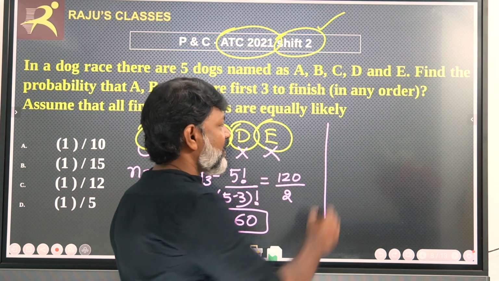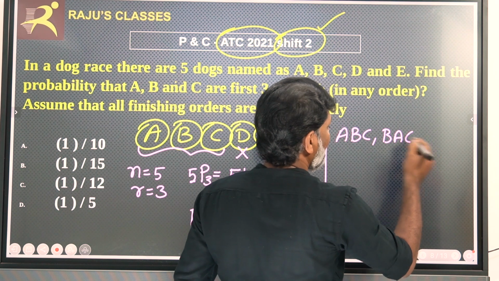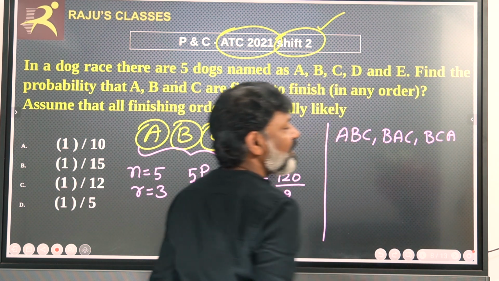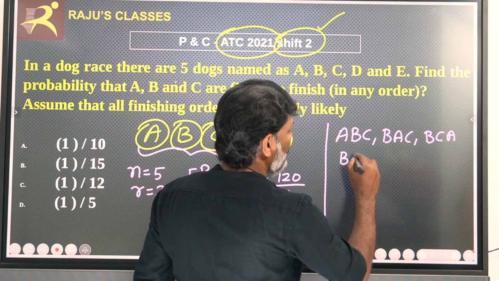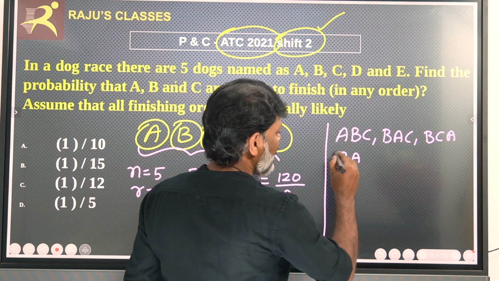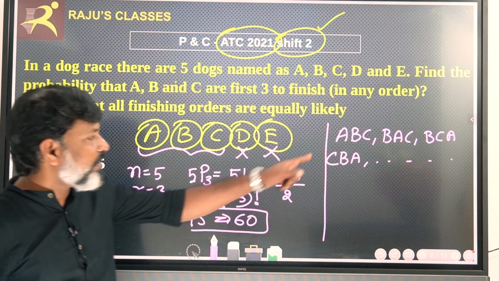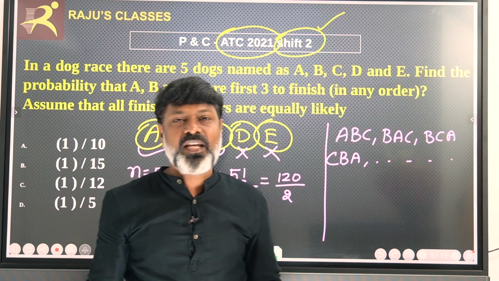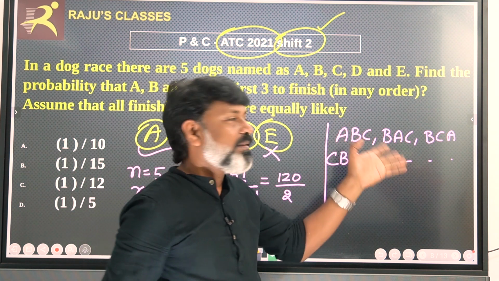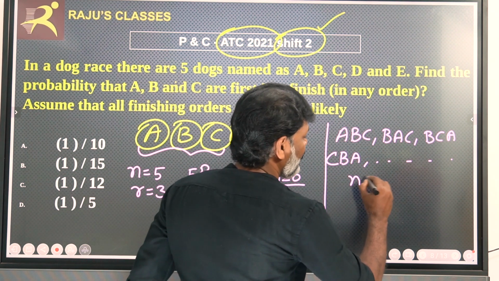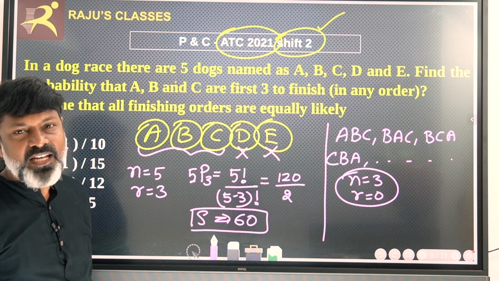Therefore, it can be ABC, or BAC, or BCA, or CBA, okay. So, like that there are 6 combinations possible, because we have 3 dogs in the first. Therefore, ABC, BCA, BAC, CBA, like this, the combination with n equal to 3. But R can be 0, in any order.